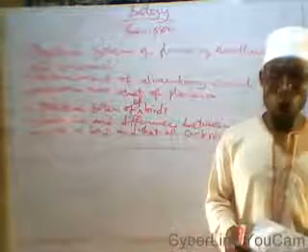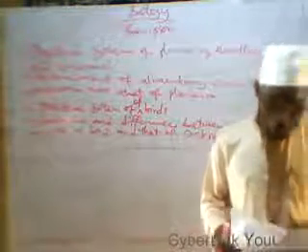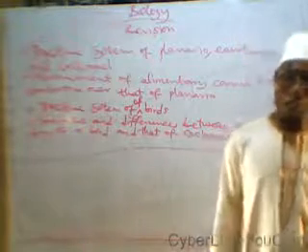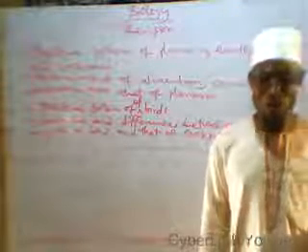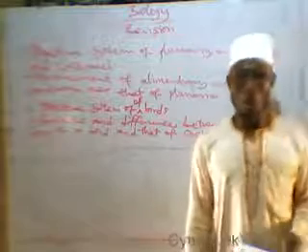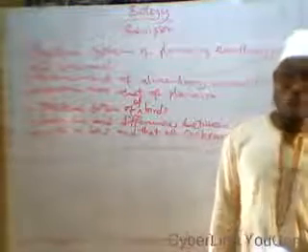Also, we talk about respiration in plants. Under respiration in plants, we talk about gaseous exchange, that is, the mechanism of opening and closing of stomata pores in plants. I want you to do revision of all these things.